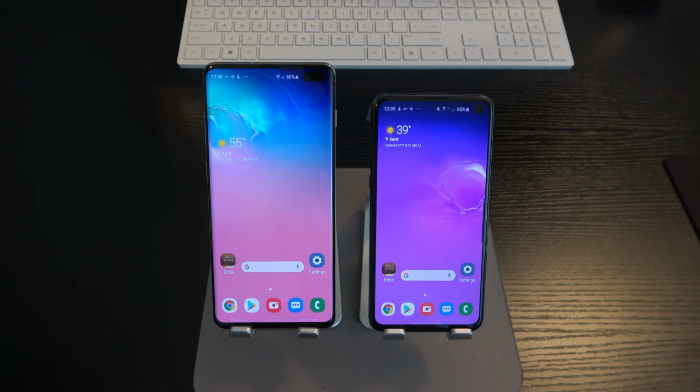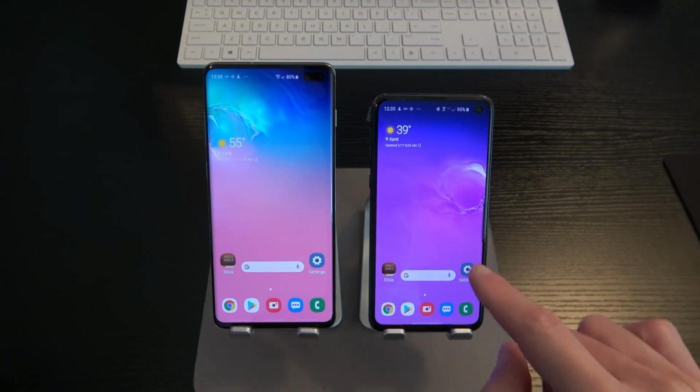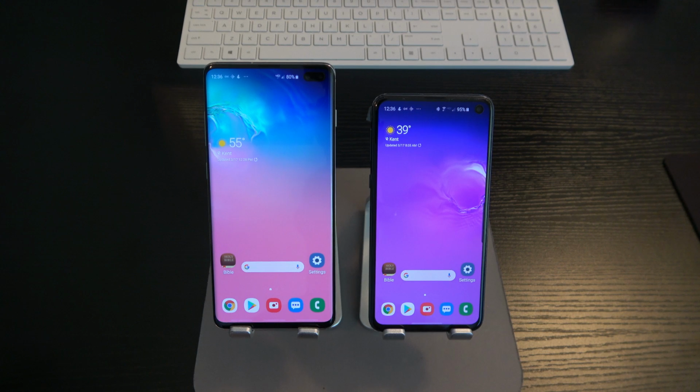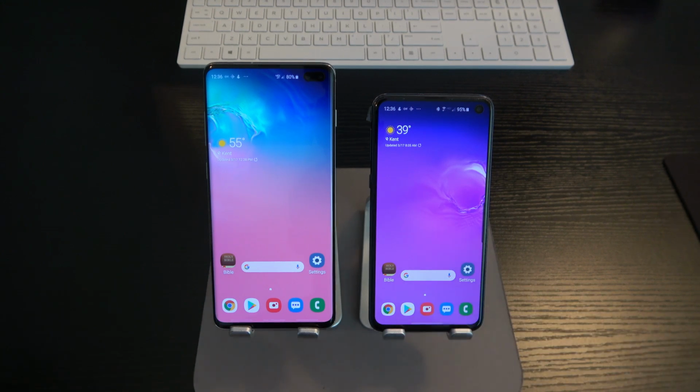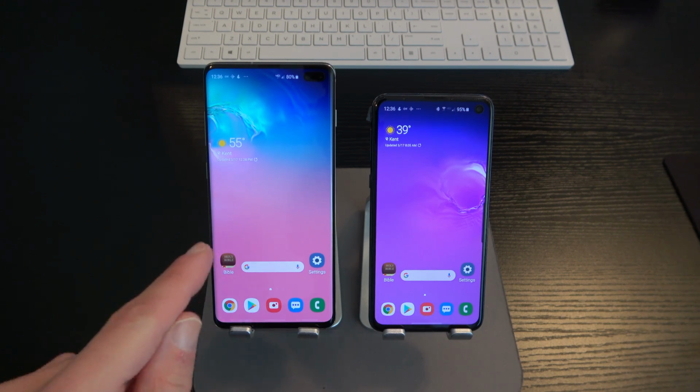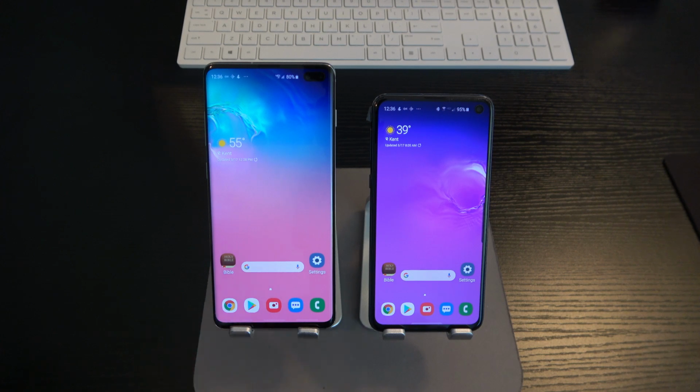Another one of the differences: the S10 Plus has a Quad HD dynamic AMOLED display. The S10e has a Full HD dynamic AMOLED display. So there are two different screen technologies that help that price adjustment. Quad HD here, Full HD here. Another difference: both of these phones have 128 gigs of onboard storage. They have the same internal specs, Snapdragon 855 processor, but the S10 Plus has 8 gigs of RAM. The S10e only has 6 gigs of RAM.